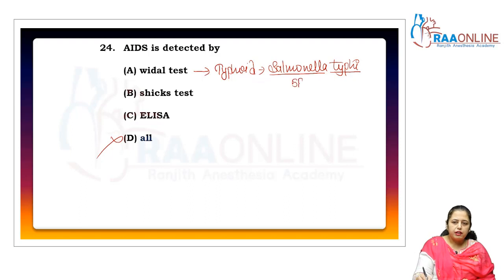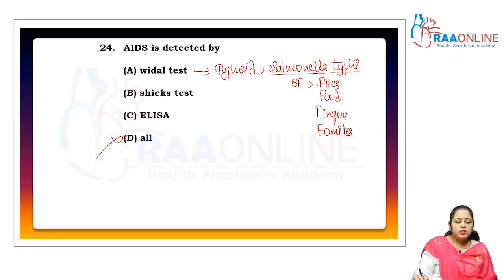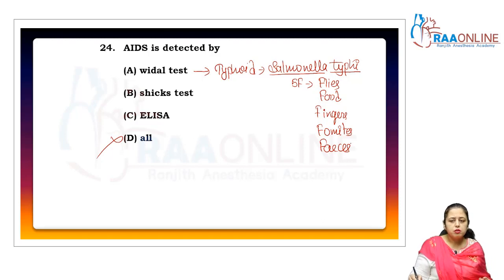Typhoid has the 5F, that is, it is transmitted by the 5F: flies, food, fingers, fomites. It is transmitted by flies, food, feces, fingers and fomites. If any normal person comes in contact with the infected person's feces, then what will happen? It is transmitted to that person.